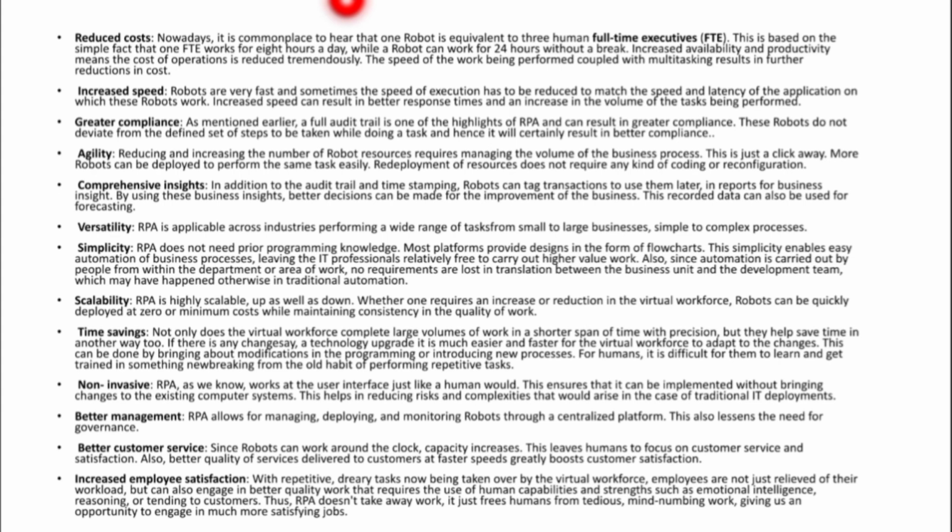Okay. Next, better customer service. I already told you while explaining the BPO. Since robots can work around the clock, capacity increases. So thereby this leaves humans to focus on customer service and satisfaction. For example, I told you, in a BPO, you might have to wait for a human agent for 10 minutes.